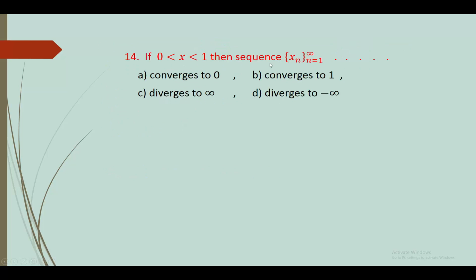14. If 0 < x < 1, then the sequence xn, n varies from 1 to infinity, converges to 0, converges to 1, diverges to infinity, or diverges to minus infinity. Answer is A option, converges to 0.